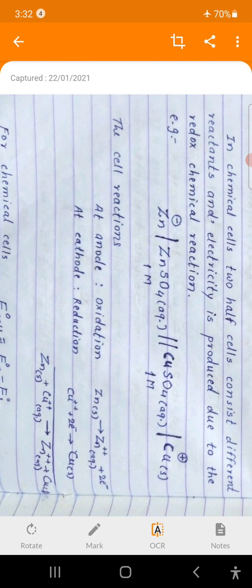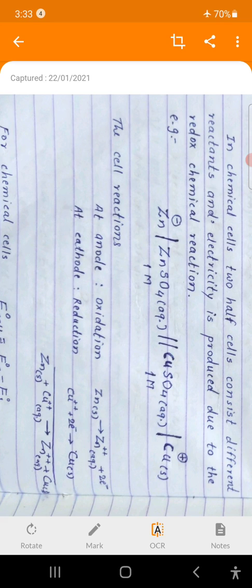Then we discuss here for this chemical cell, Daniell cell, the cell reactions. At anode, oxidation. Remember that for chemical cells, concentration cells, electrolytic cell, anode is the electrode where oxidation takes place.